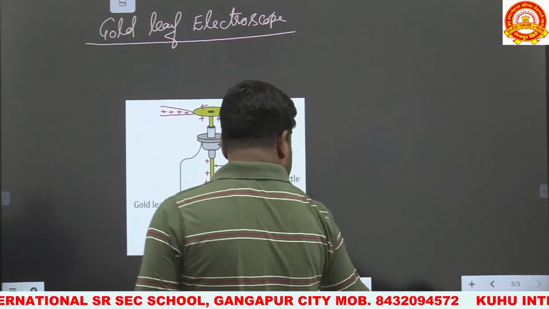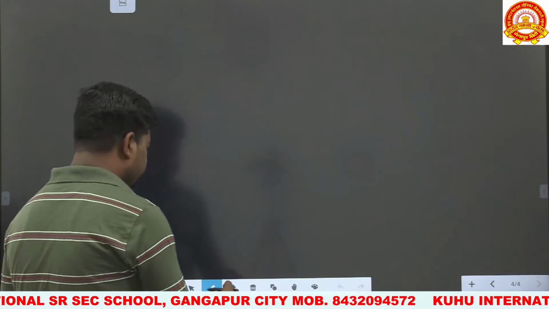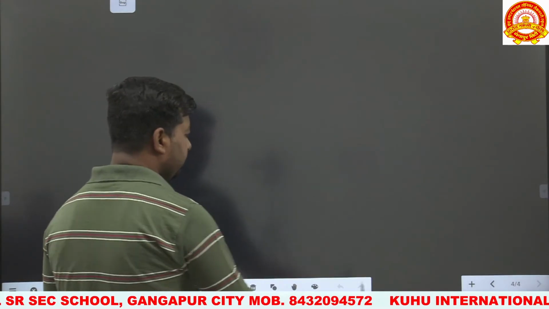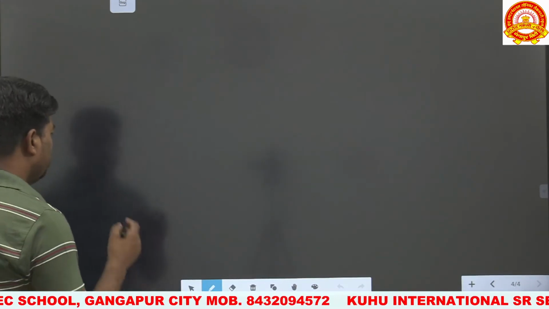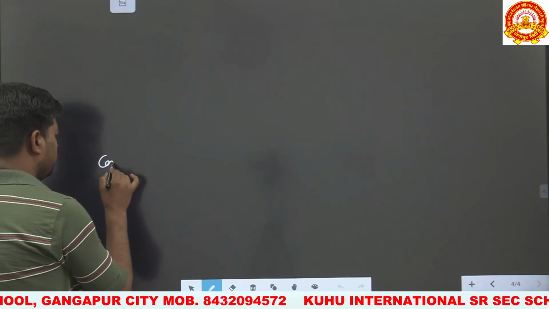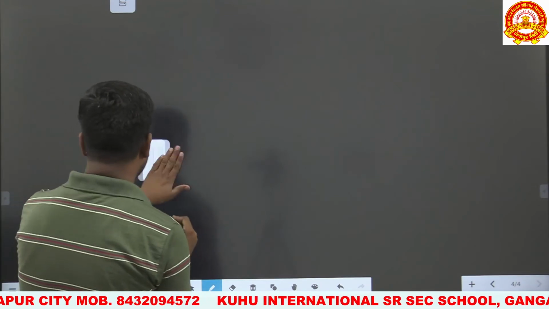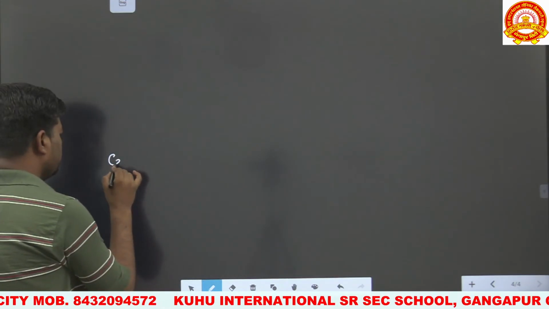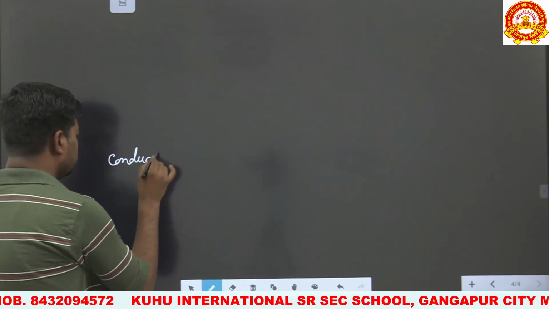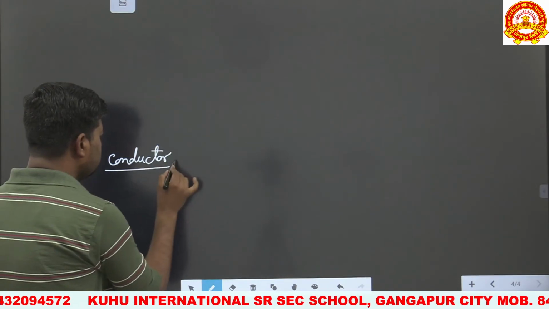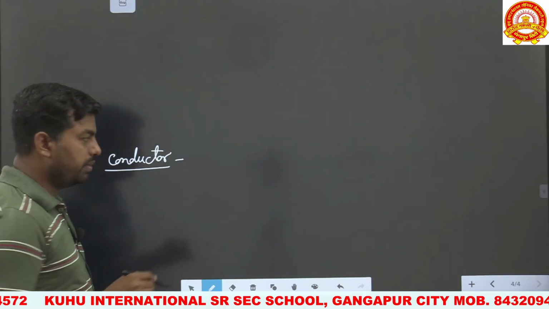Now next we have to take some basic definitions from NCERT. The first one is, what do you mean by a conductor? Conductor are those substances which allow the charge to pass through them.